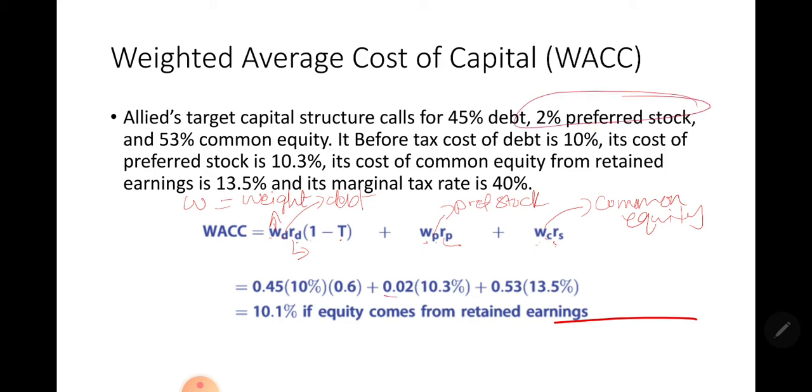So 2% is the weight, and 10.3% is the cost of preferred stock. 0.53 is the weight of common equity, and 13.5% is the cost of common equity. So 10.1% if the equity comes from retained earnings. So the WACC, the total cost of capital, is 10.1%.